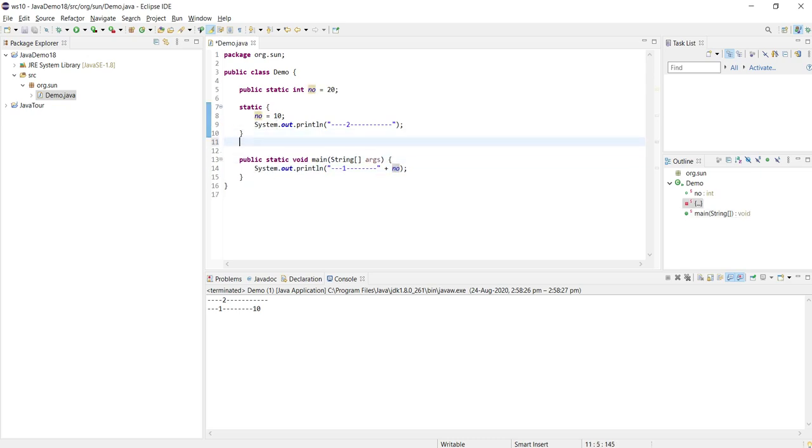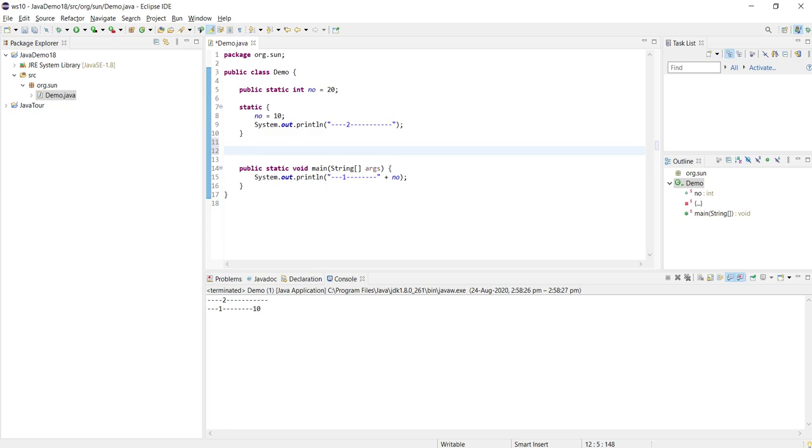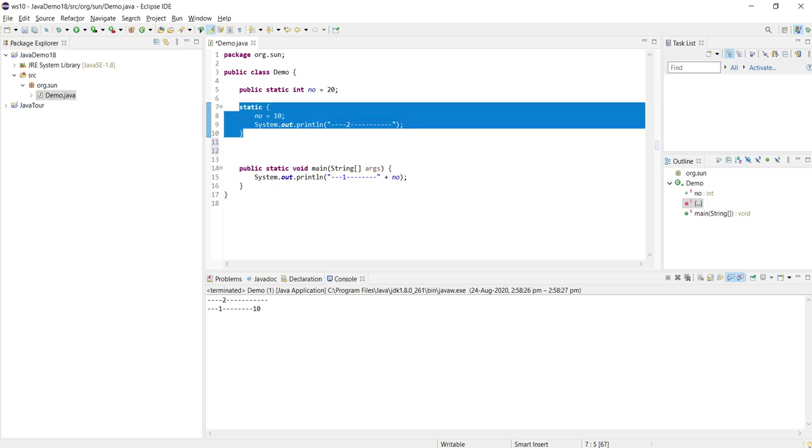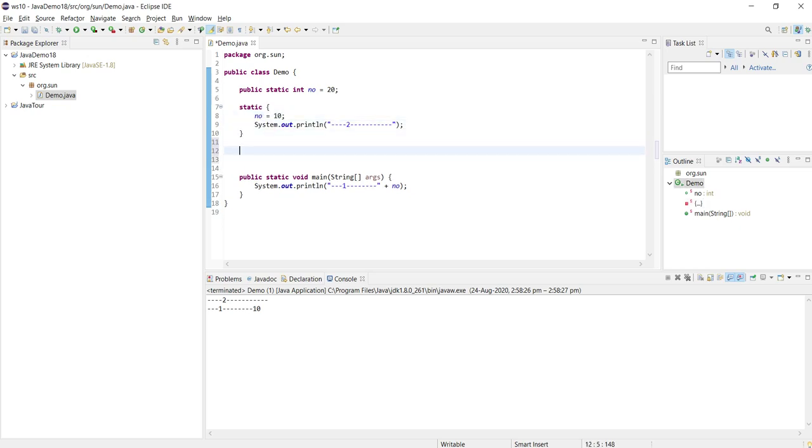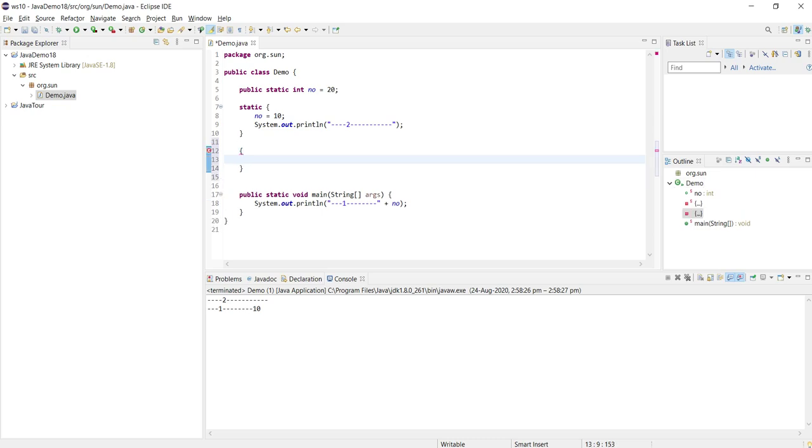And what about the instance block? We have seen that in a static block the keyword static is used and we write a block of code, a piece of code. Similar to this, an instance block is nothing but a piece of code at class level. This is called to initialize the instance variables.